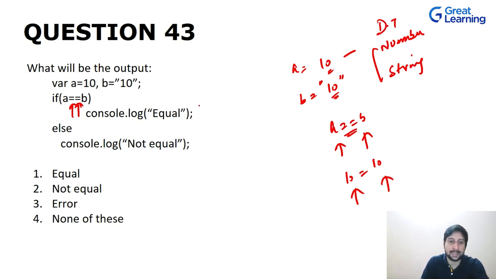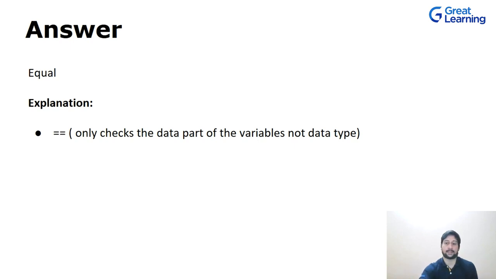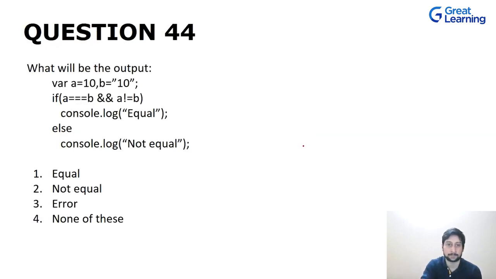Right? So now in this case we will get the output as equal. And now if you check the output, it is equal. The reason for that is, when you are using double equal to, it only checks the data part of the variables and not the data type. Okay. Now let's move on to the next question.